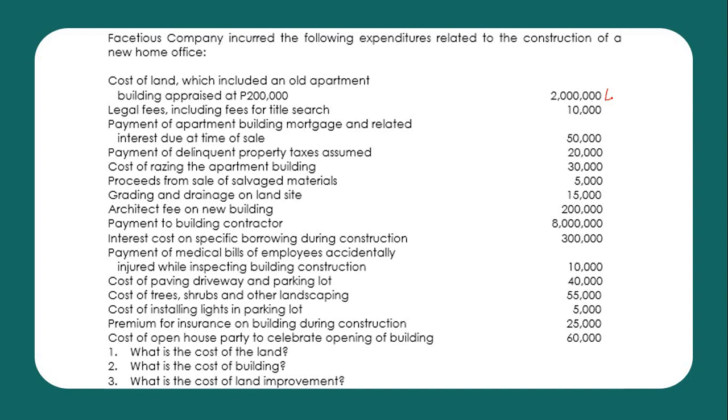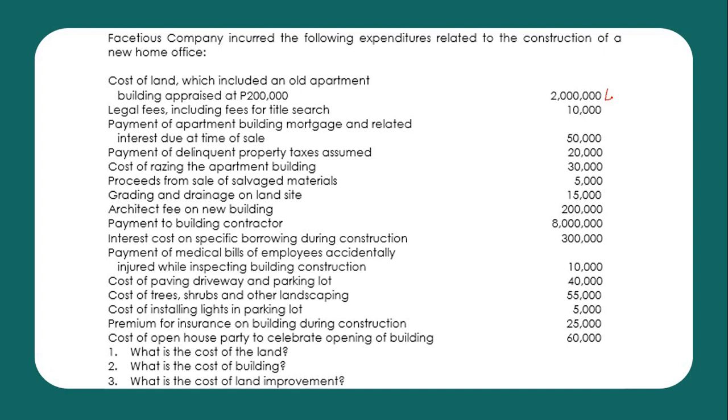Why did we not allocate the cost of the old building to the building? Well, even if wala siya nag-specify, we will assume that such building is unusable. So, pag silent ang problem, it will be assumed that such old building is unusable. So, meaning to say, no need to allocate for the cost of the building.